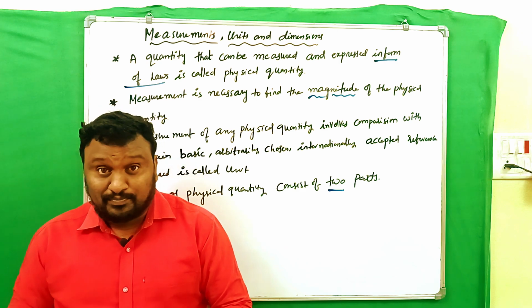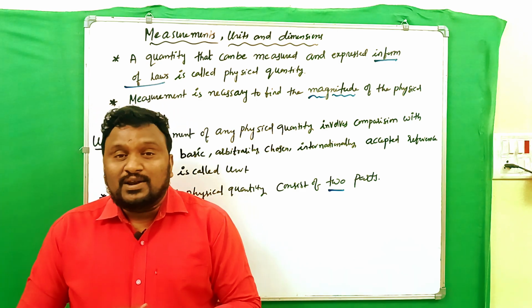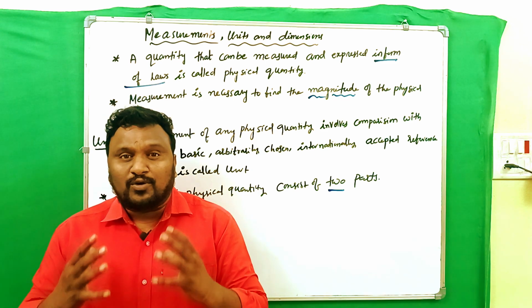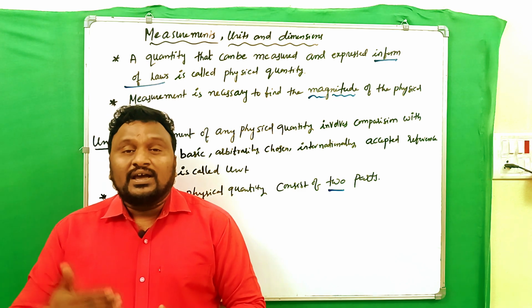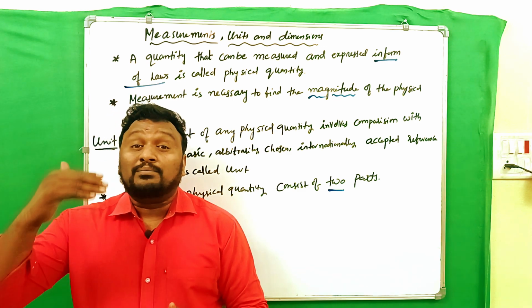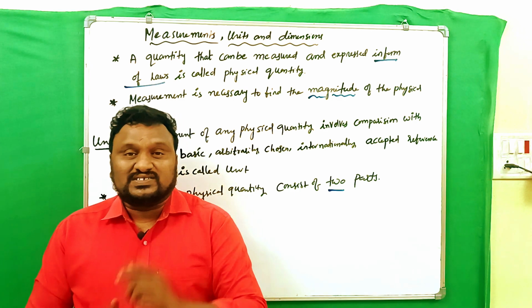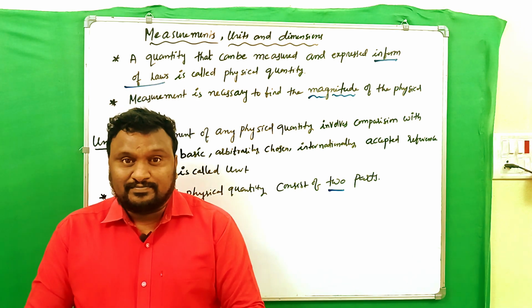So this content will be available in this video, that's why watch the video up to the last without any skip. Clear? The first thing is, what is a physical quantity? In physics we use the word physical quantity very repeatedly. What is a physical quantity? A quantity that can be measured and expressed as per laws, that is what we call a physical quantity.